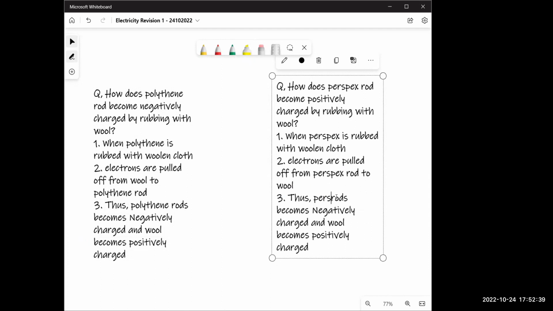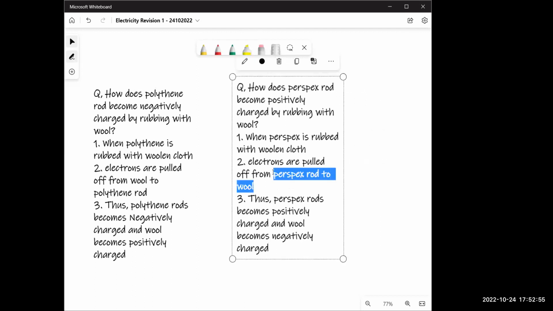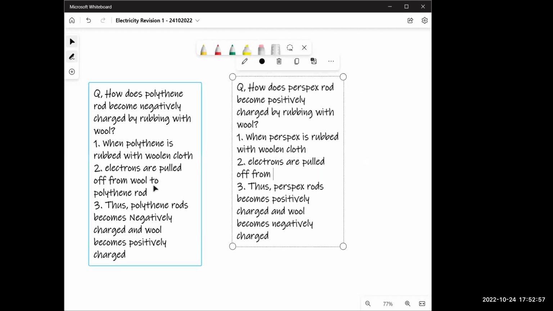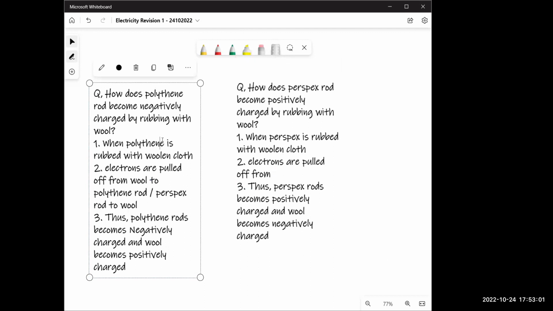Thus, perspex rod becomes positively charged. Write this in your notebook. And wool becomes negatively charged. But actually, wait for a second. Write it like this.